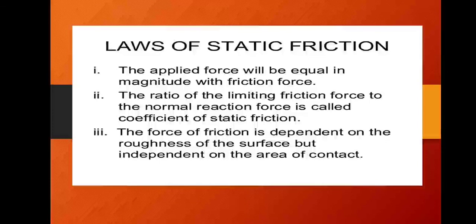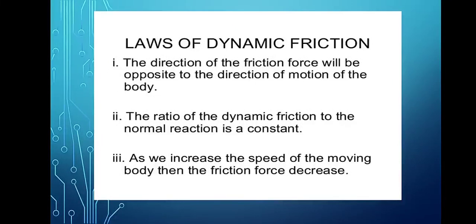Next, for dynamic friction, once again the frictional force is opposite to the direction of movement of the body, and the ratio of dynamic friction to the normal reaction, that is mu equal to F by Fn, is constant.